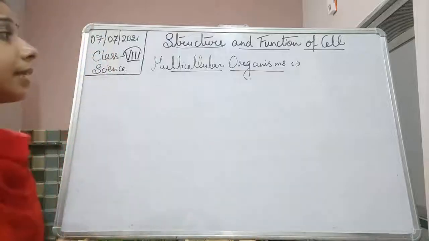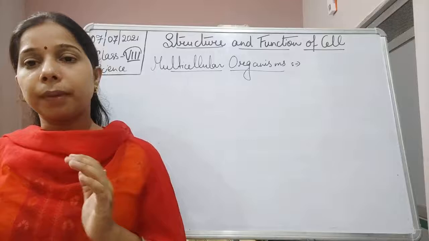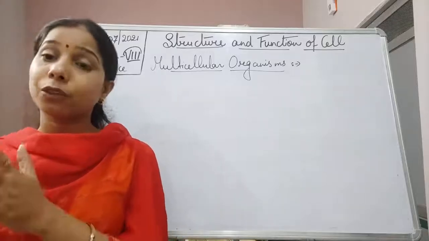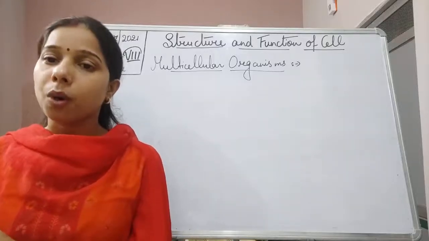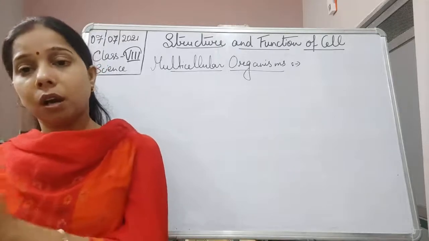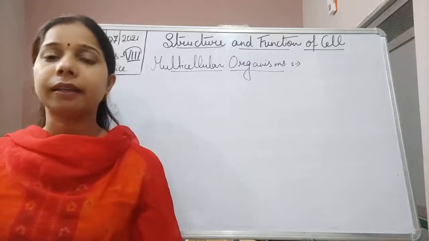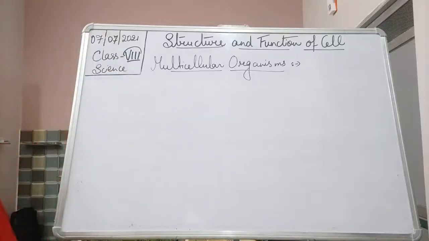So what is a multicellular organism? These are the organisms which are made up of more than one type of cell, such as the human body, human beings, or animals or plants. They all are in the category of multicellular organisms.